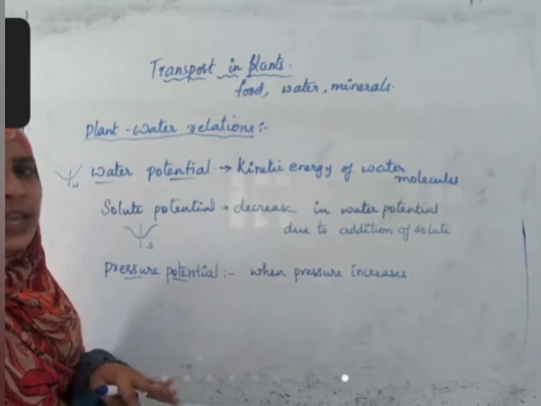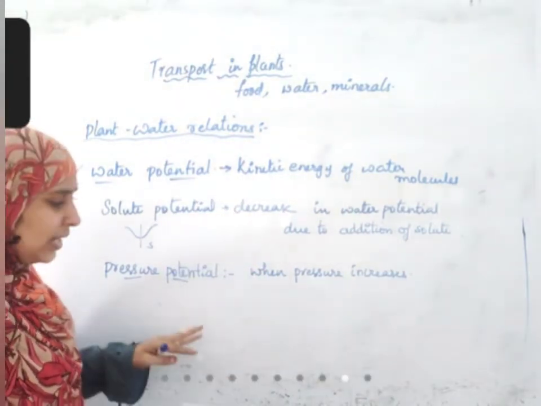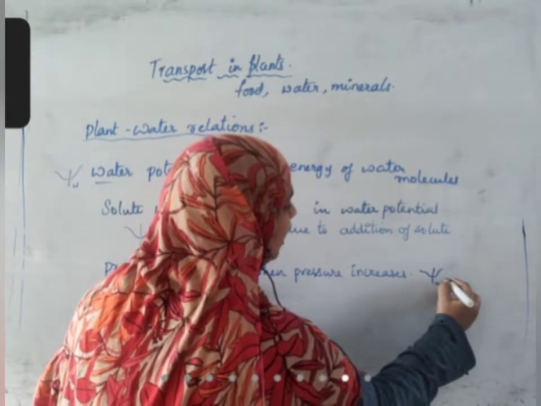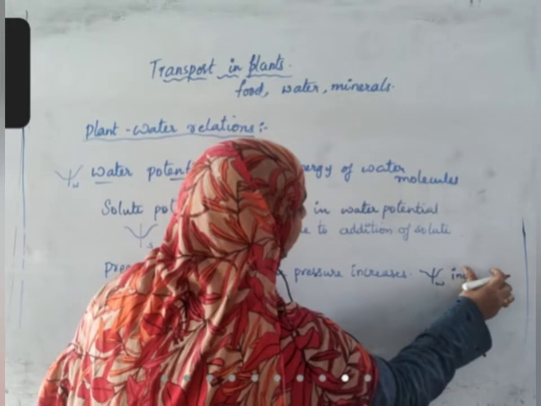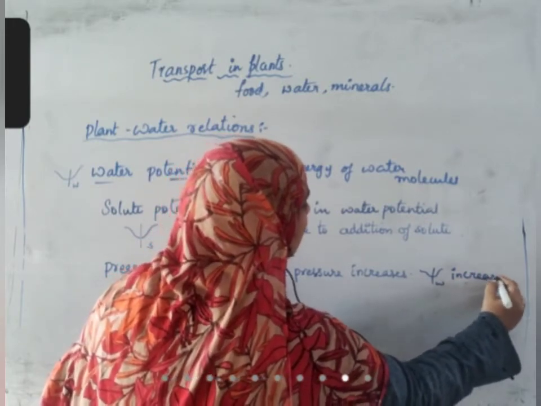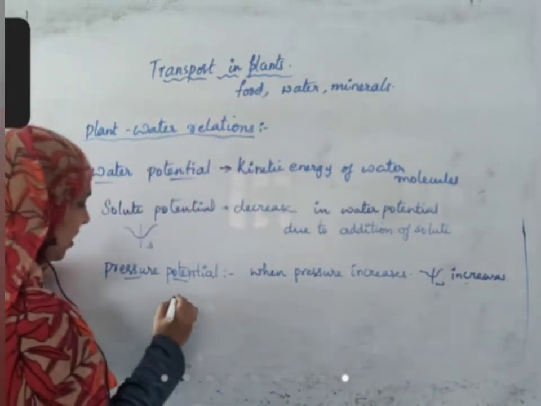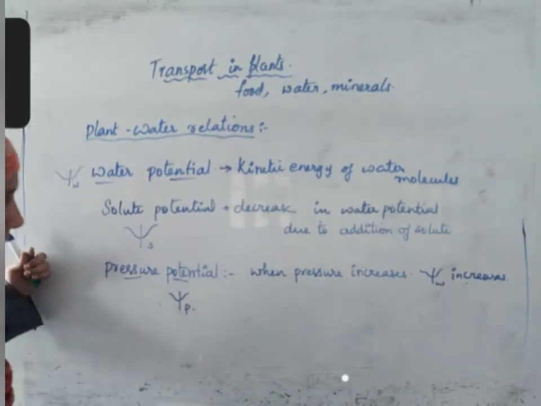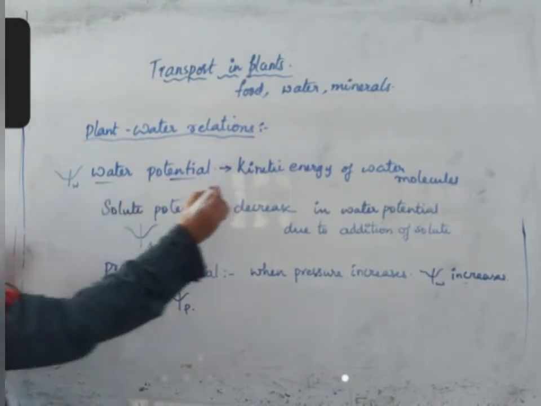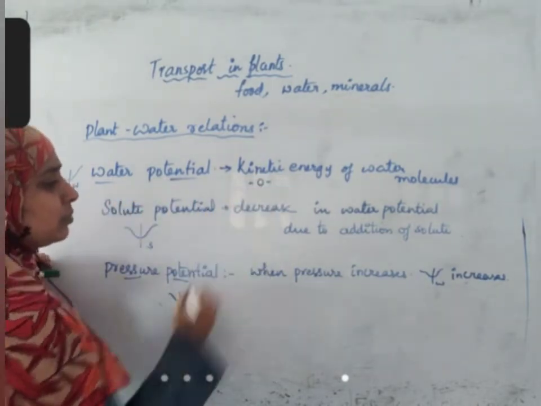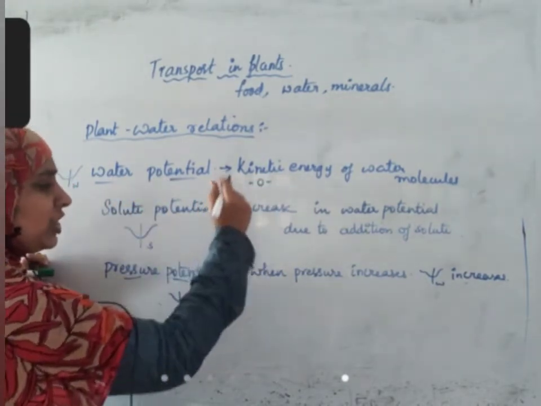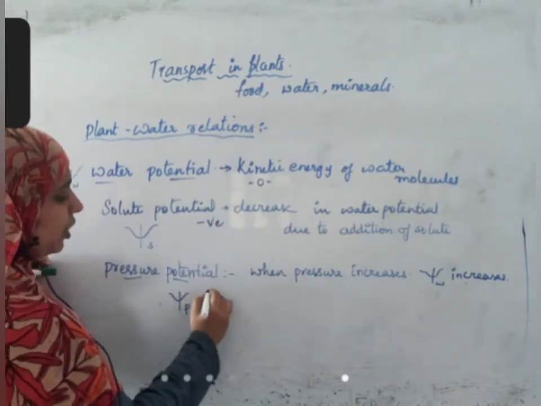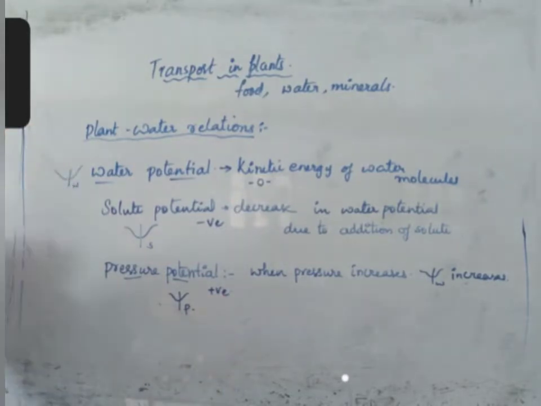If you apply some extra pressure on those water molecules, water potential increases. This increase is called pressure potential. Pure water potential is always 0. Solute potential, because it is a decrease, is always negative, and pressure potential is always positive.